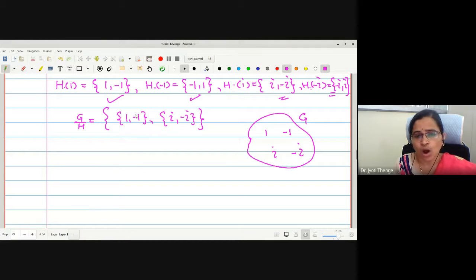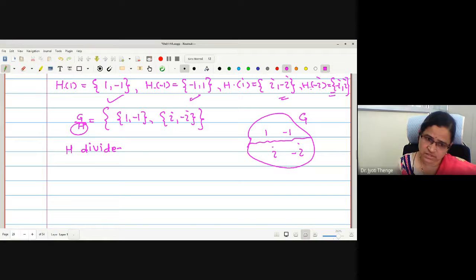Then, what kind of partition have we made? 1 and -1 we have taken in one set, i and -i we have taken in another set. Therefore, this is the partitioning we have made. This is the quotienting with the help of this normal subgroup H. Therefore, here H divides G.